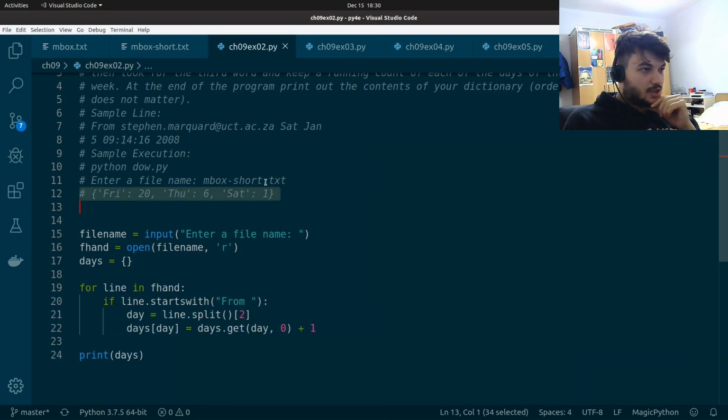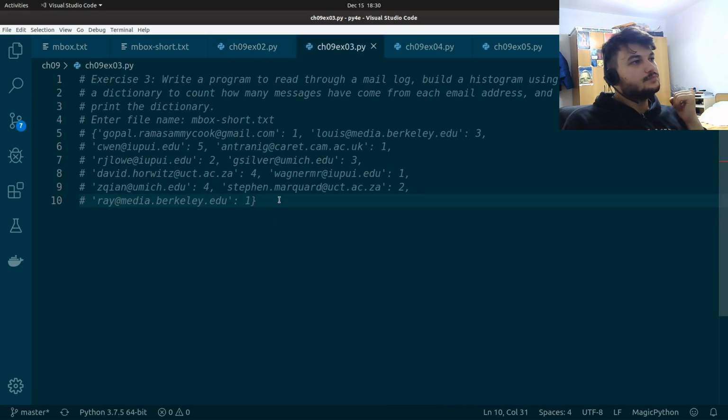Let's check out the next one. In this exercise, we need to read through the mail log again and build a histogram using a dictionary to count how many messages have come from each email address. So a histogram is built using the dictionary, so we just need to create this dictionary.